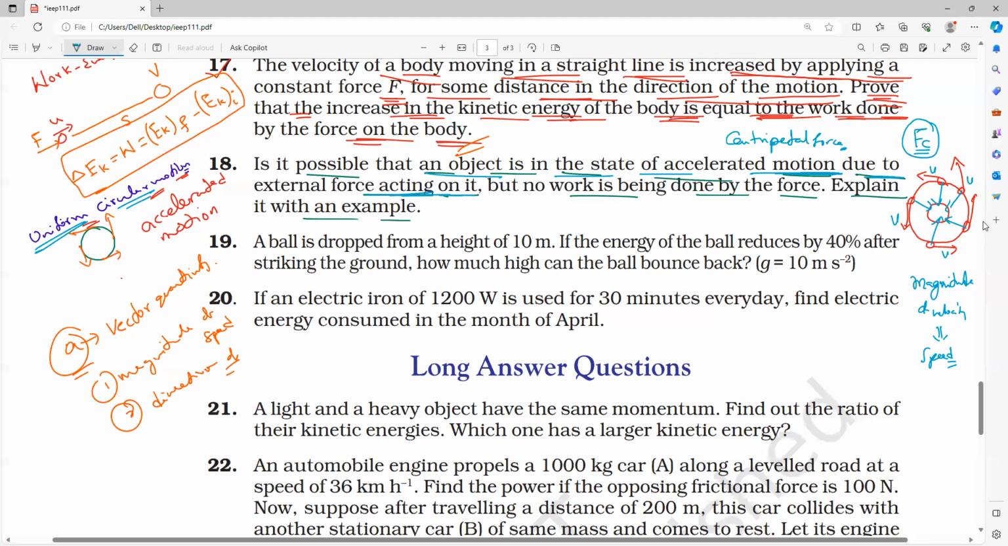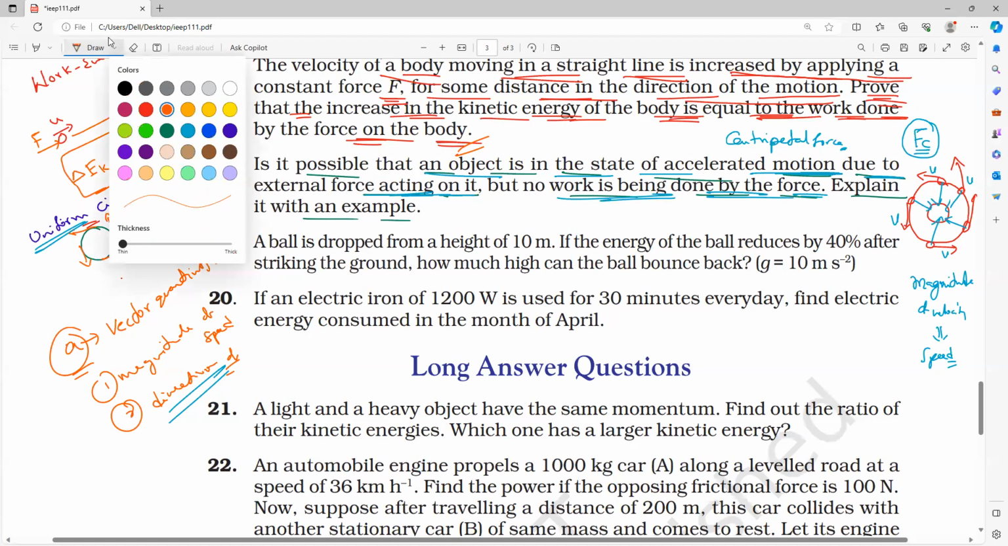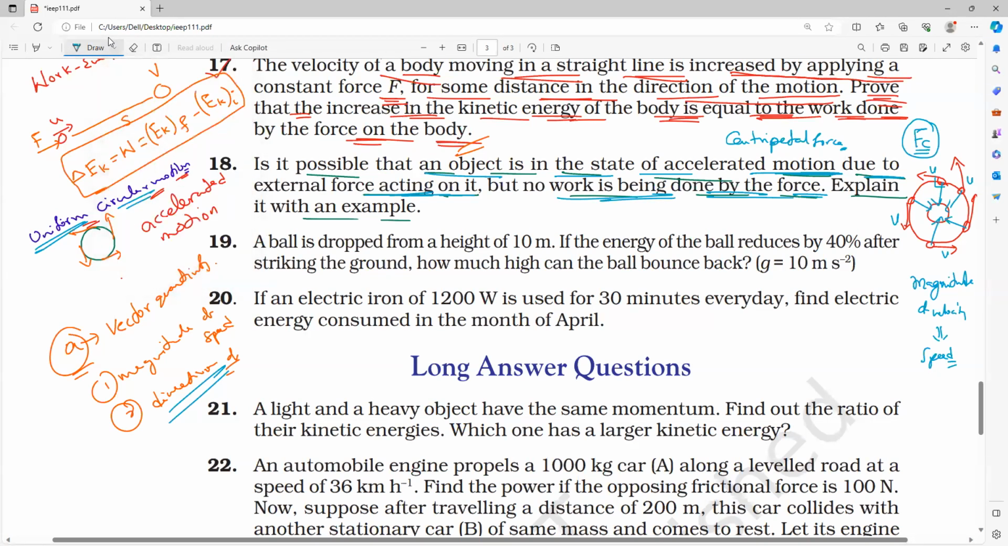But uniform or non-uniform, an object on a circular track is always in accelerated motion. Why? The direction keeps on changing. So if direction is changing, it is said to be accelerated motion. But no work is being done by the force. Why? What is the angle between the force and displacement? 90 degrees. Everywhere the angle between the force and displacement is 90. So what is the work done? Zero.